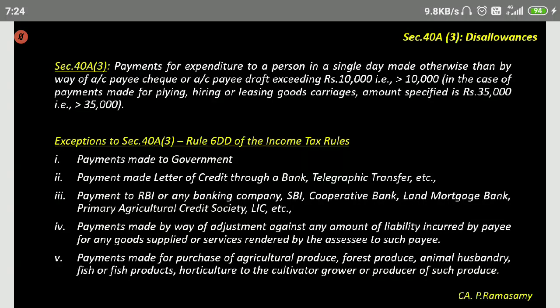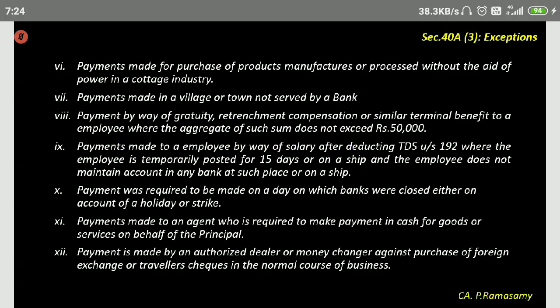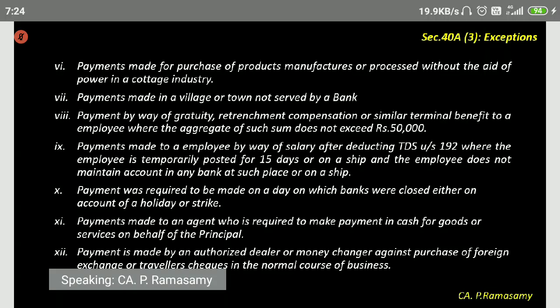Still, it's a purchase expenditure. Purchase expenditure will be allowed. Okay. And there are so many items, exceptions. You're in a village which is not served by a banking facility. All these examples are there. You can just go through this.